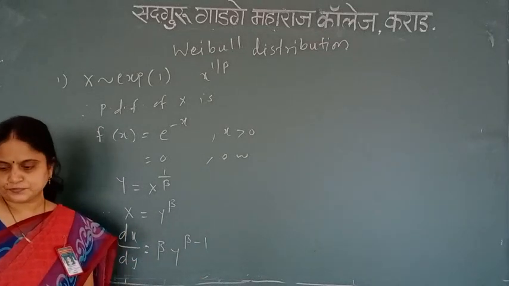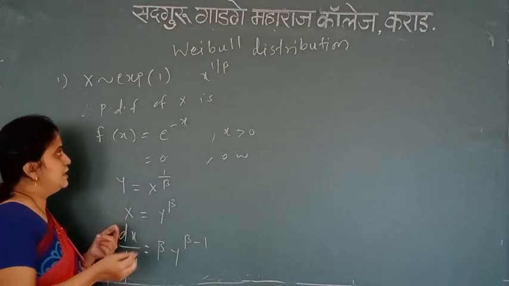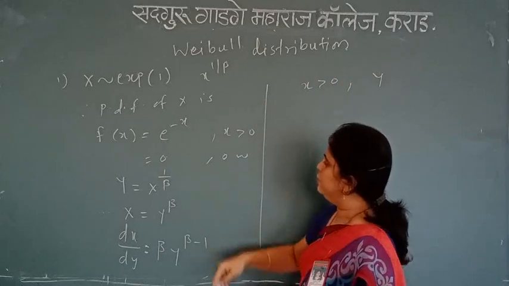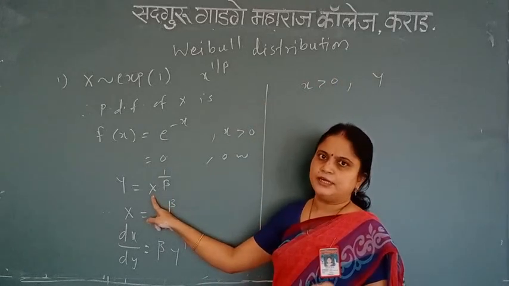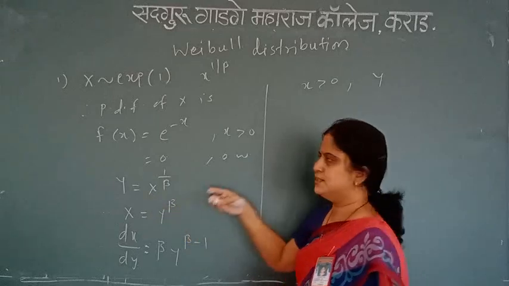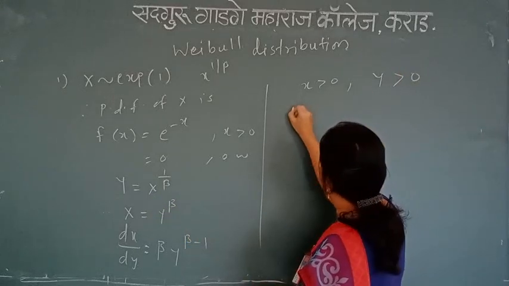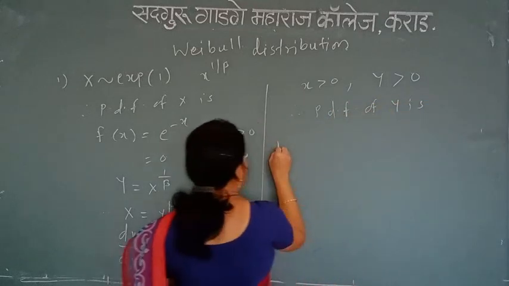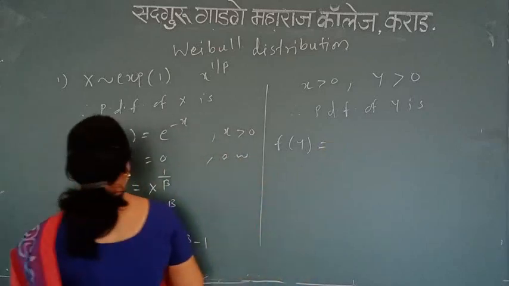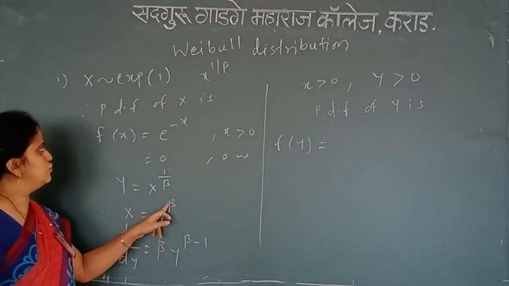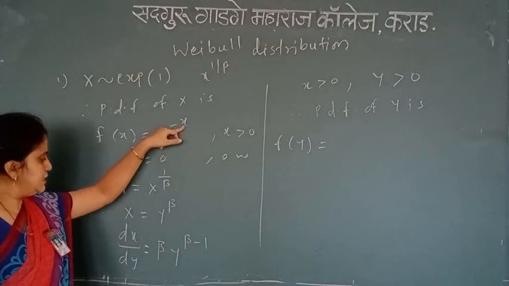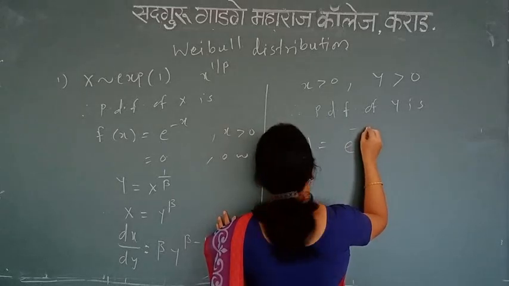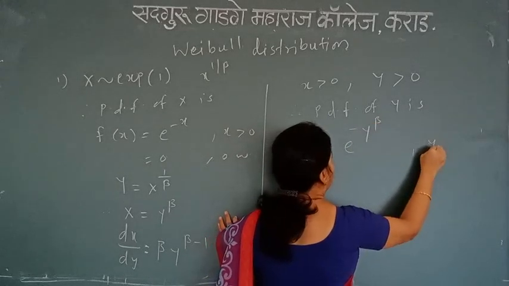Again, the range of x is greater than 0, so what is the range of y? If I put x as 0, it gives 0, and if I put x as infinity, it gives infinity. So y is greater than 0. Now the last step, the PDF of y. Just like in the previous example, we put the value of x, that is y raised to beta, so we get e raised to power minus y raised to beta, for y greater than 0.